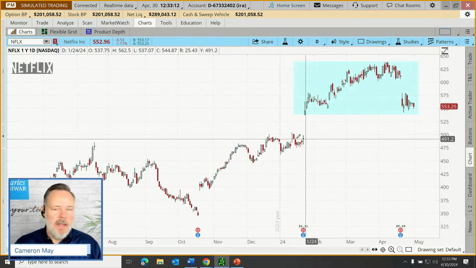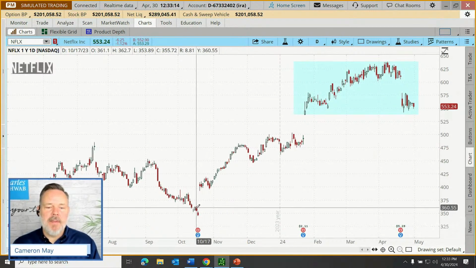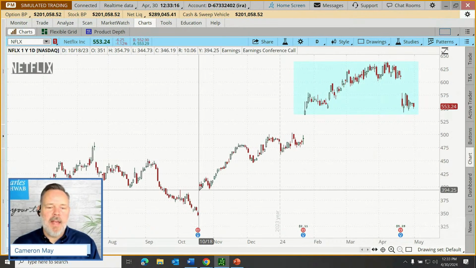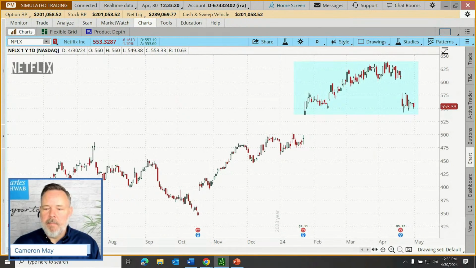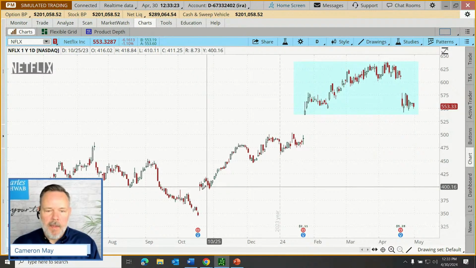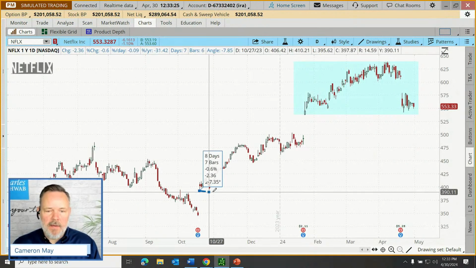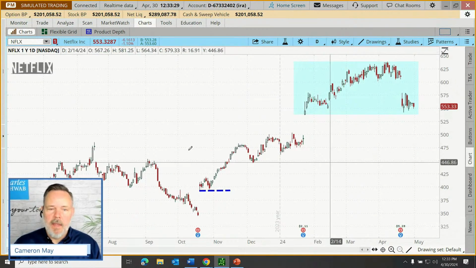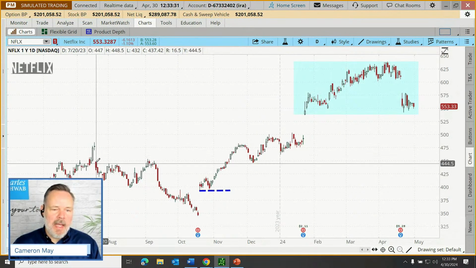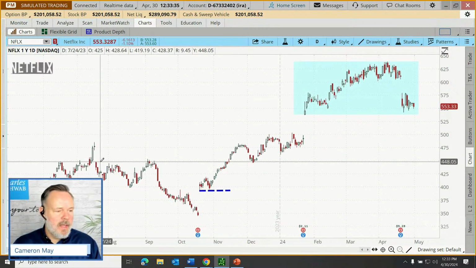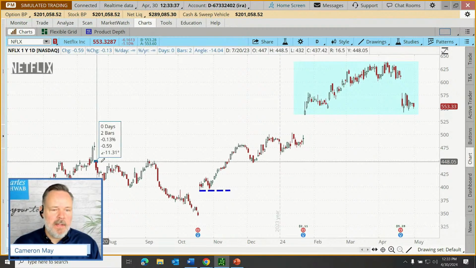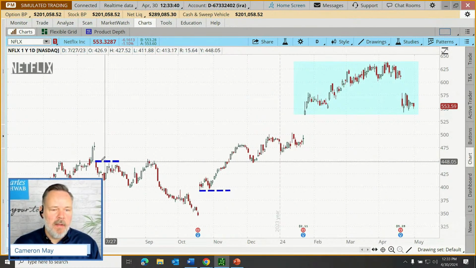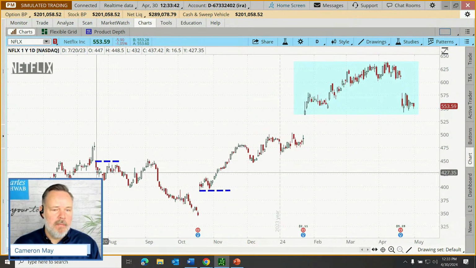Okay. So Linda, when I use the phrase upside gap, I just mean a gap that took price higher. Okay. Top of the gap is the bottom of the first candle at the top of the gap, right there. On a downside gap, so that's where price went down, this is the bottom of the gap. It's going to be the top of the first candle after the gap down. Right?